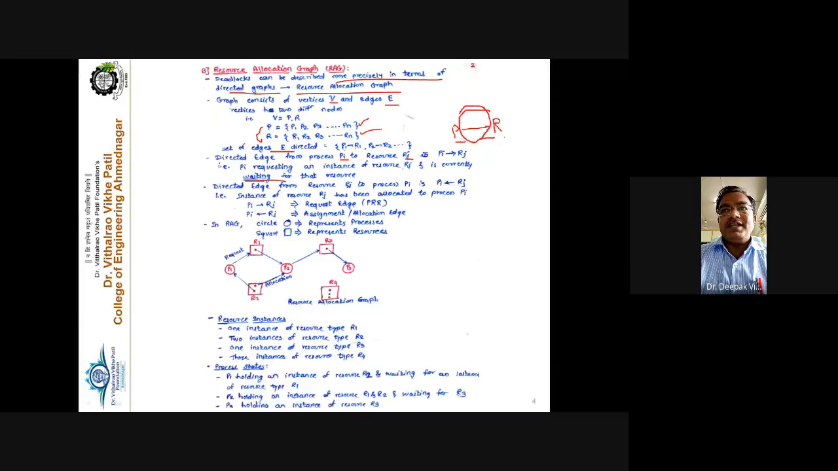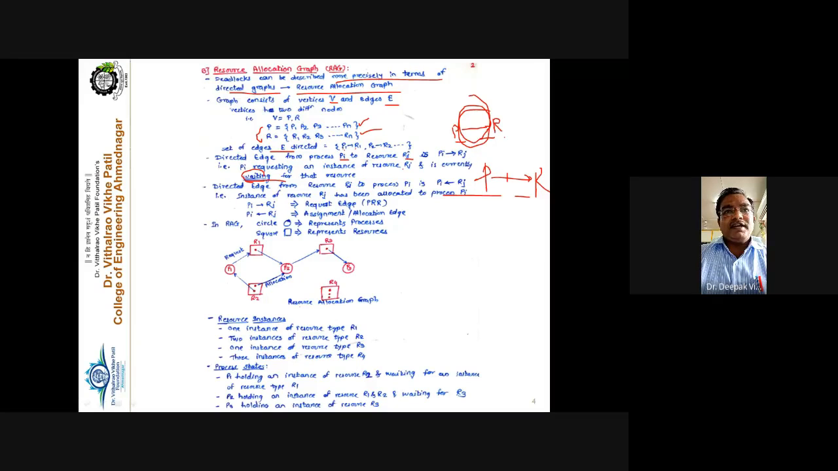What is the meaning of this edge? This edge indicates that process P is demanding the resource; for the execution of that process it requires that resource, but it has not yet been allocated. It is still in demand. Getting my point or not? Waiting in the sense that P1 is waiting. So if this is the edge P to R, the meaning is that the process requires a resource but it is not yet allocated to that process. This is the first significance of that edge.